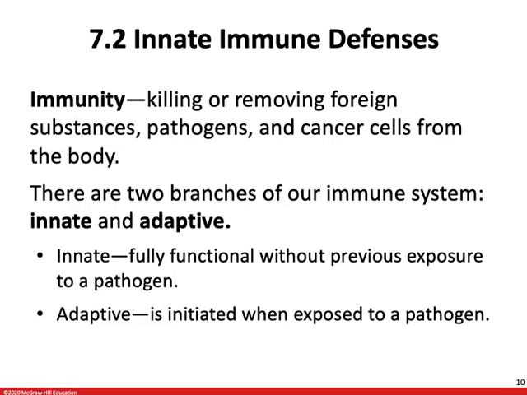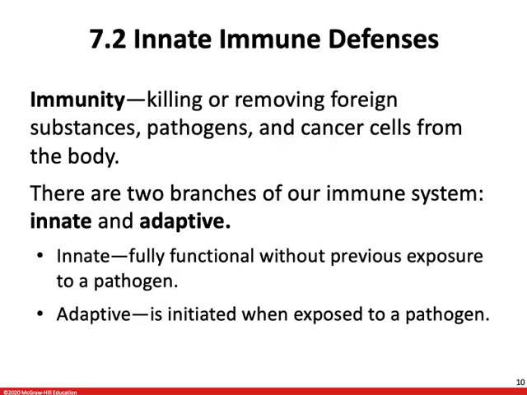So your defense system protects you against pathogens, but it also protects you against cancer cells. These are once normal body cells whose genetic changes cause unregulated cellular division. Immunity is just the killing or the removing of those foreign substances, pathogens, and cancer cells. And there are going to be two branches of our immune system, the innate and the adaptive branches.